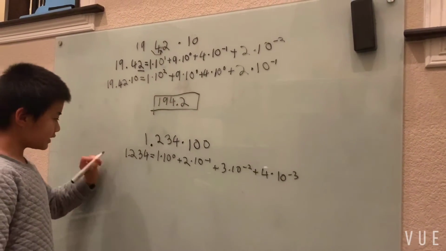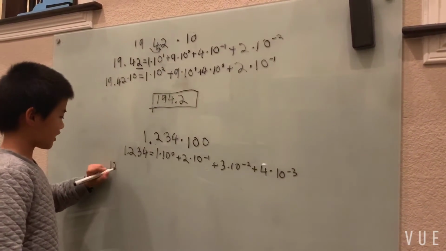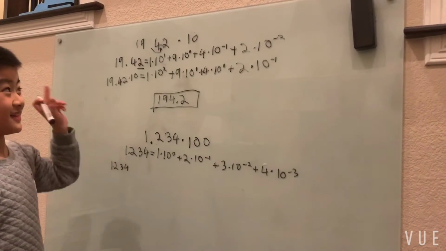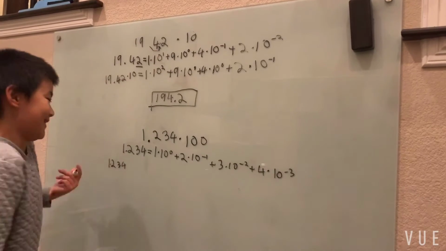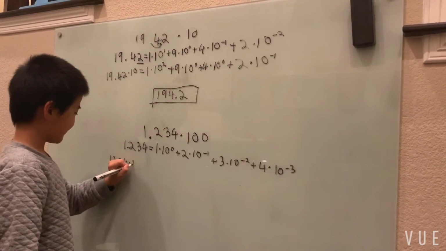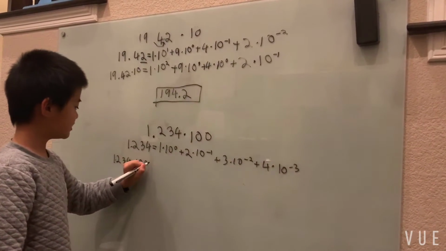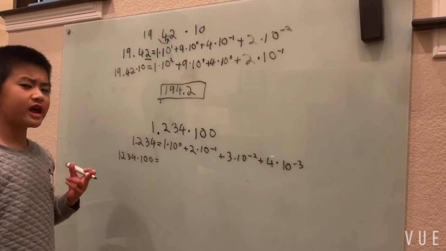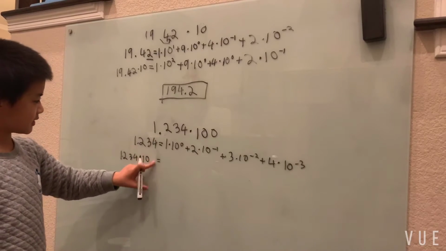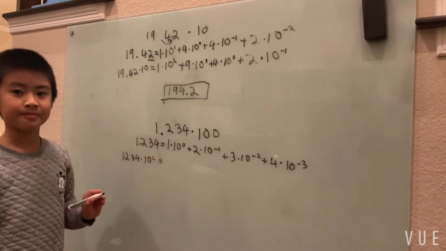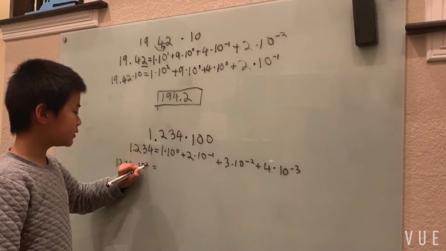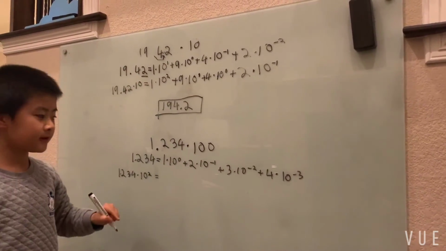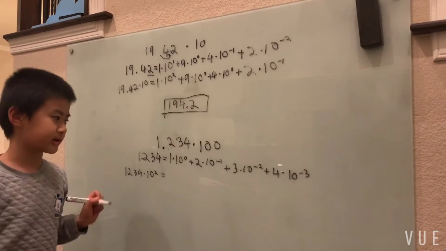So again, this is pretty familiar to you, I hope. Anyways, so multiply by 100, I want to be careful. 100 is 10 squared, so change that to 10 squared. So now what we know, instead of adding 1 like we did here to our exponent, we're going to have to add 2 to our exponent.